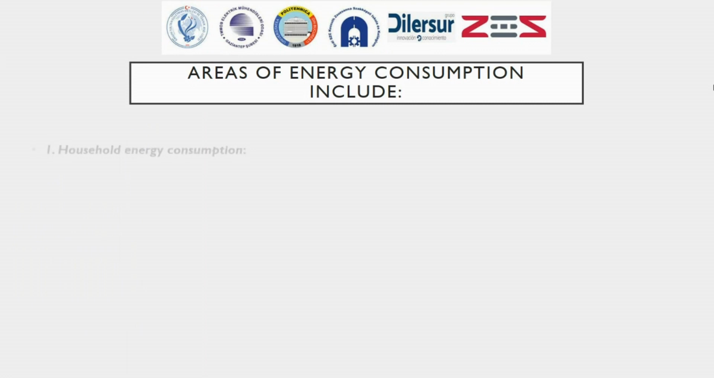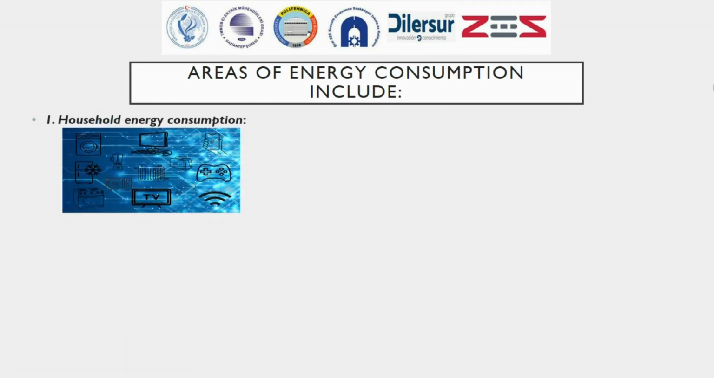You can see the areas of energy consumption, which include: 1. Household energy consumption. Household energy consumption includes energy used in residential buildings, household appliances, and lighting. This includes cooling, heating, lighting, use of household appliances, etc.